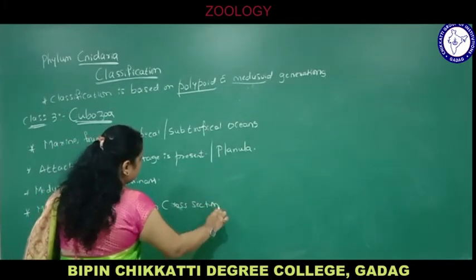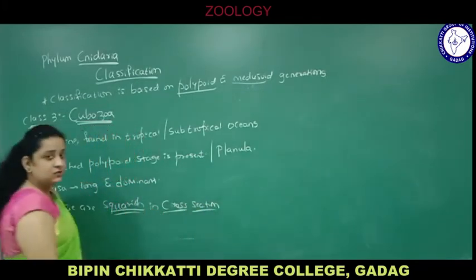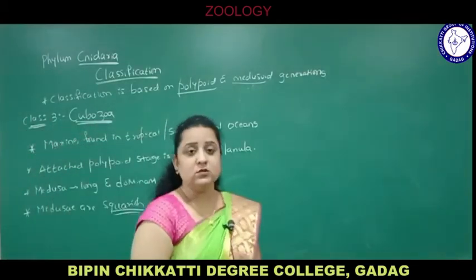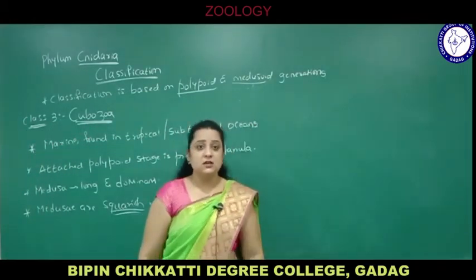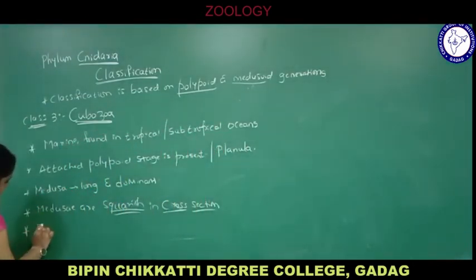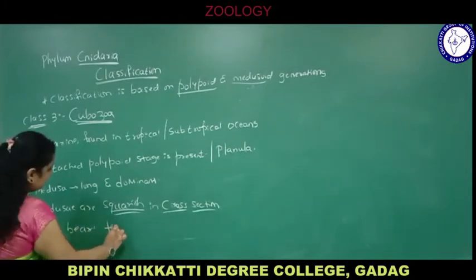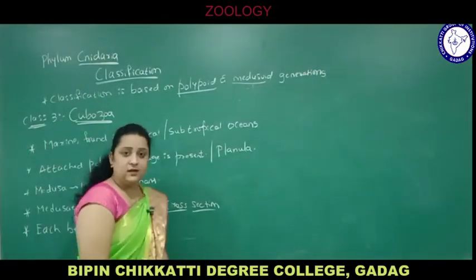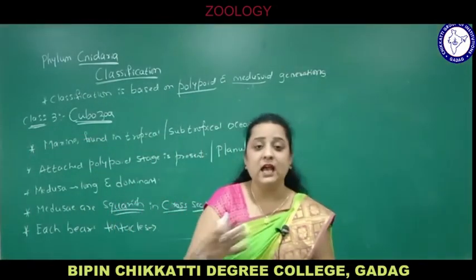As in Ascaris, it appears circular in cross section, so they are called round worms. But the animals belonging to class Cubozoa are squarish in cross section. Each medusa bears tentacles for locomotion. As they belong to Tentaculata, it means they have tentacles for locomotion.